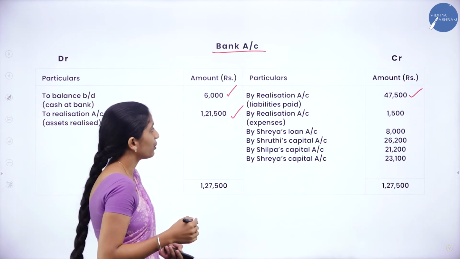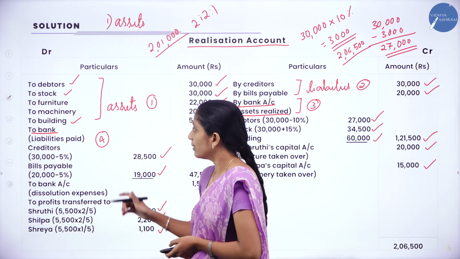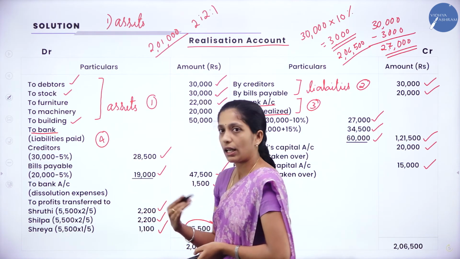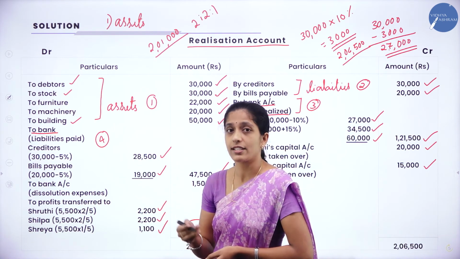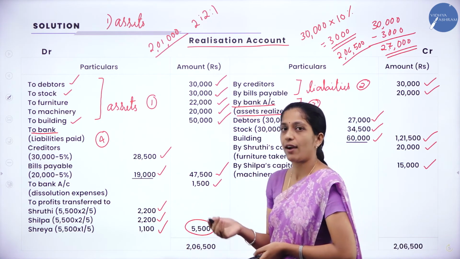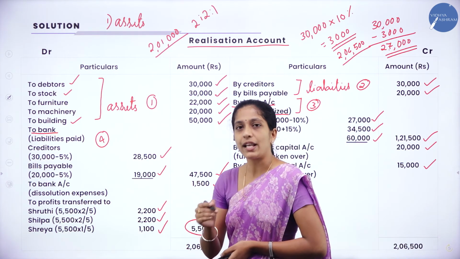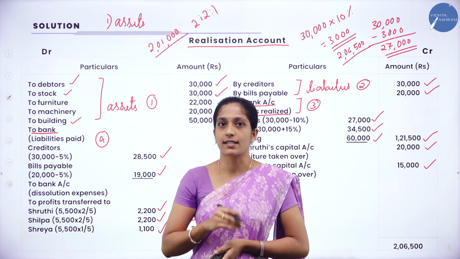Now again we shall go through our realization account and see whether there is a bank account here. So we have recorded for liability paid off. Next is to bank account, realization or dissolution expenses, right? How much? 1,500. So we have to record. So how do you record? By realization account, in bracket you will write dissolution expenses. Clear?